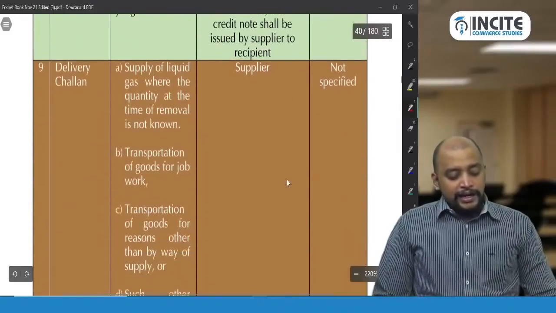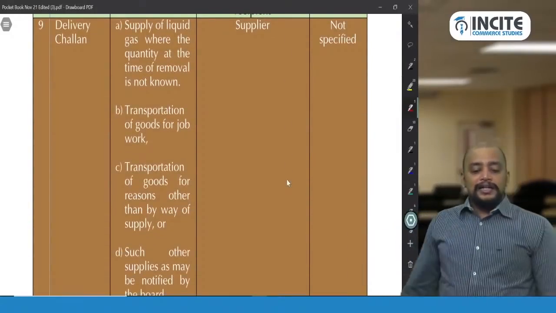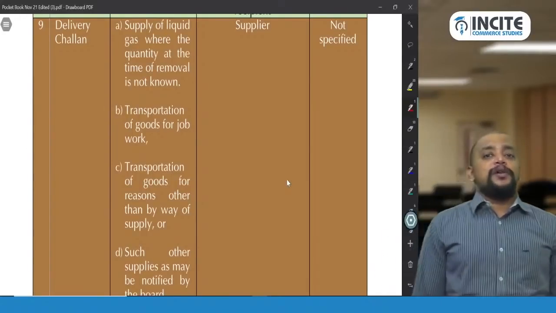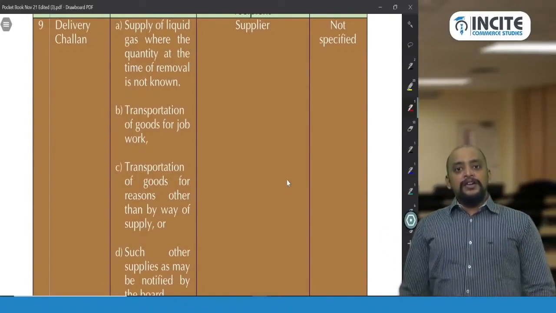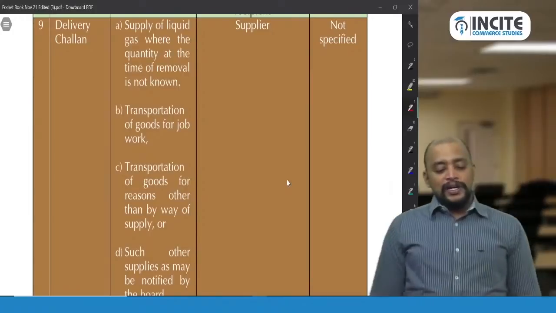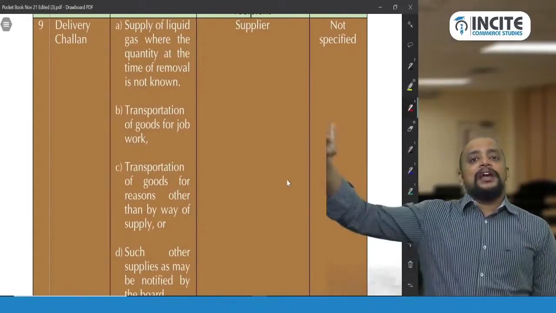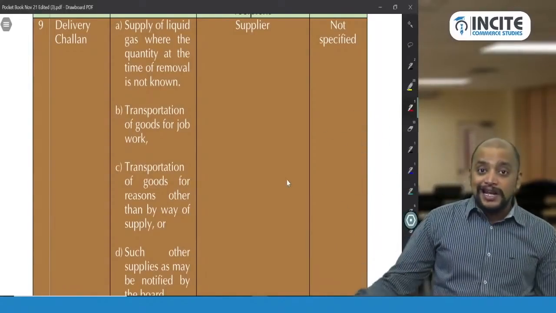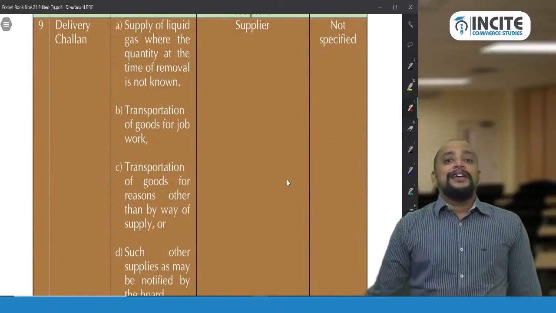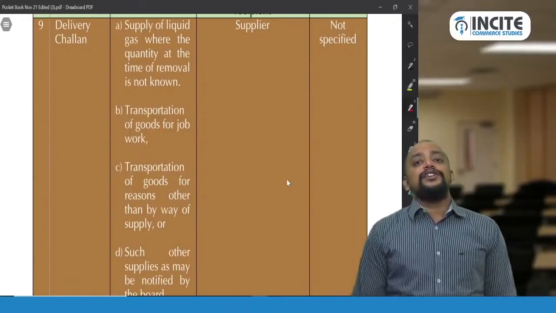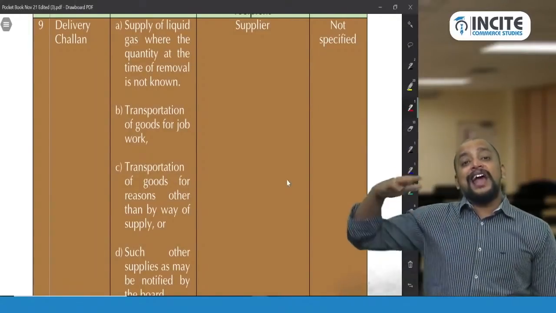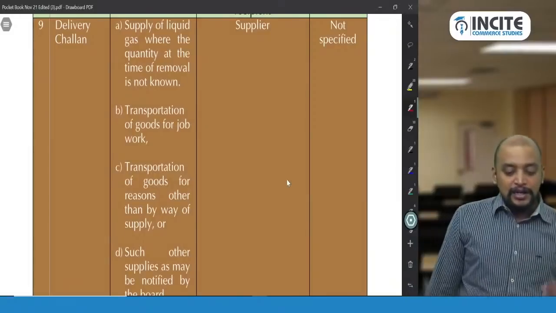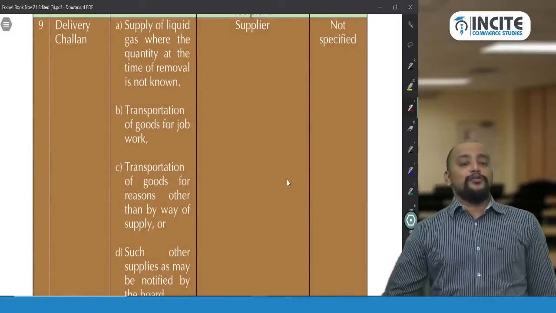And then there is something called a delivery challan. A delivery challan is a document given when goods are being moved from one place to another without involving supply. For example, transportation of liquid gas, where the quantity of supply at the time of removal is not known. Depending upon the quantity required at a later stage only, can we raise the invoice. So we need to raise the invoice as and when the actual supply takes place, but until that point, we are moving the goods, so that should accompany a delivery challan.